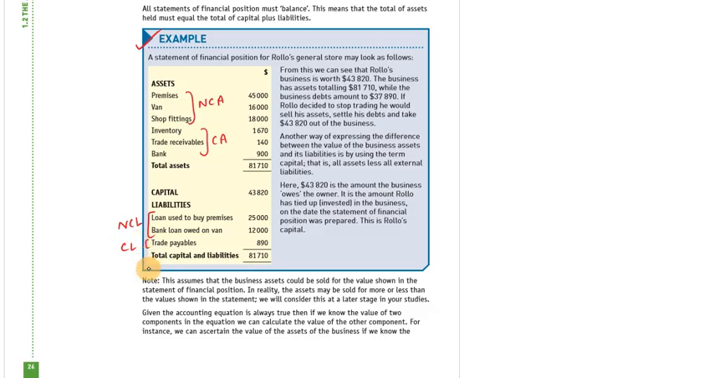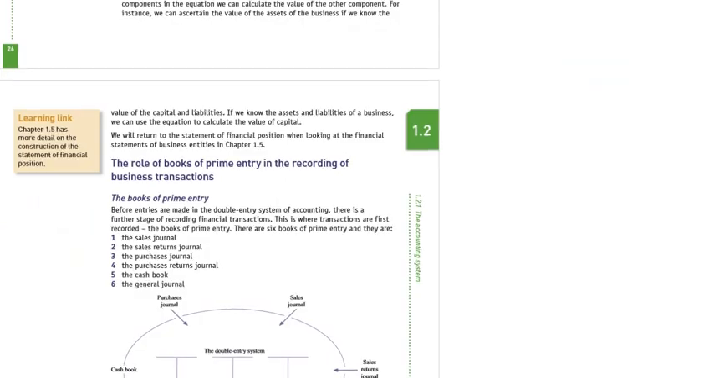You guys have any idea? Any idea what is a non-current asset, current asset, non-current liability and current liability? Okay, now move forward.